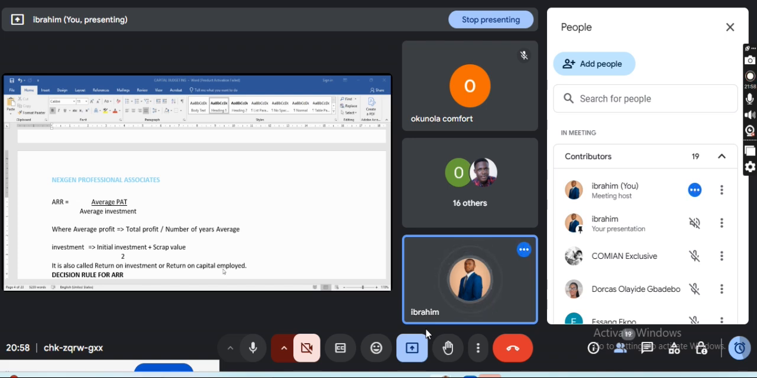Initial investment means your own cost outlay that you want to use for that business, plus the scrap value, plus the working capital. I didn't include working capital. Divided by 2. We give you the average investment, right? So this is what you need to know, and that is the average